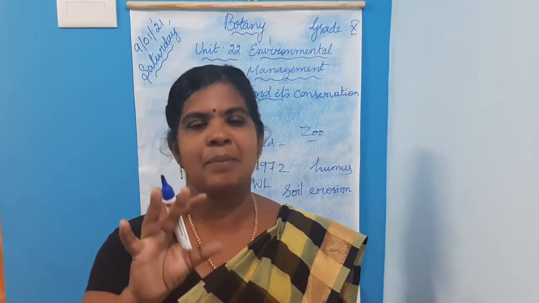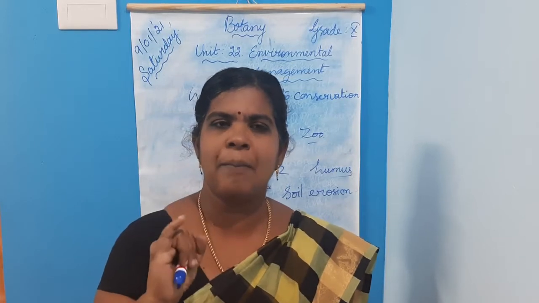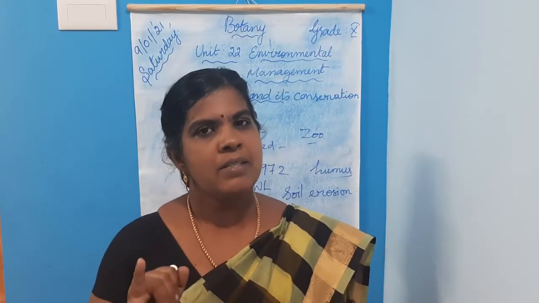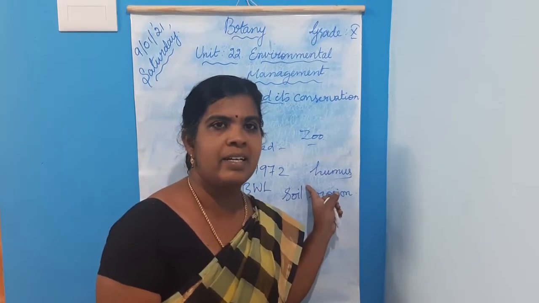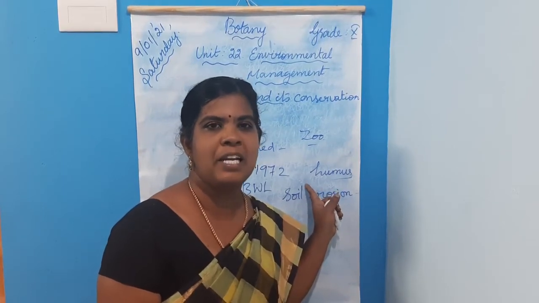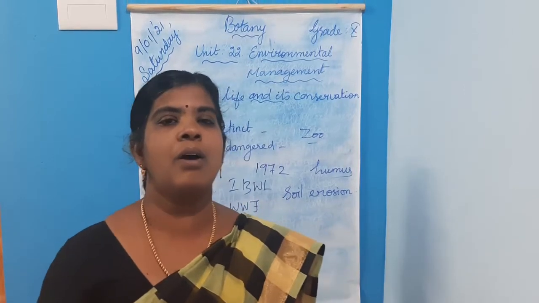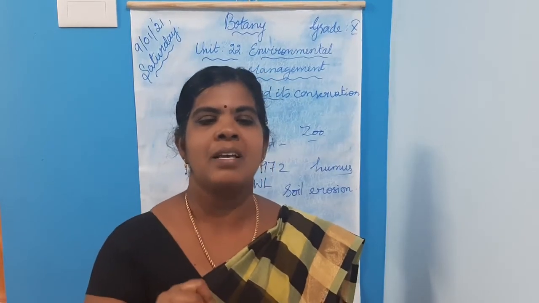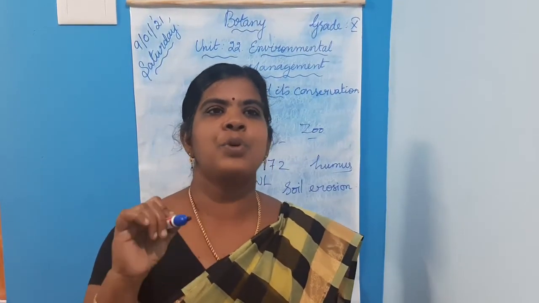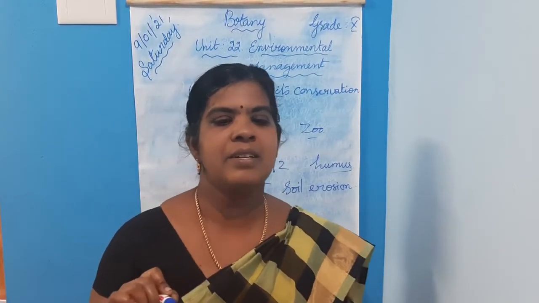There are certain factors that may cause soil erosion. Because of soil erosion, what will happen? Loss of humus. What is humus? Humus is the fertile part of the soil layer which is rich in nutrients. It is useful for plant growth. Loss of humus decreases the fertility of the soil.